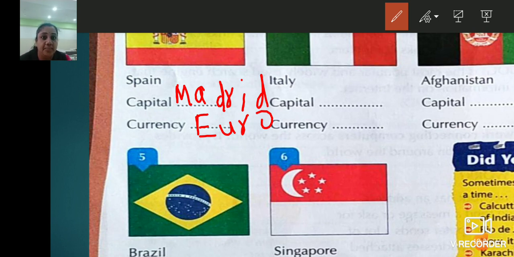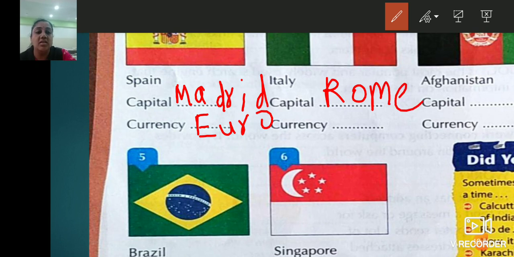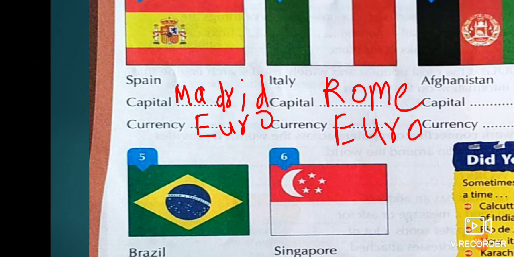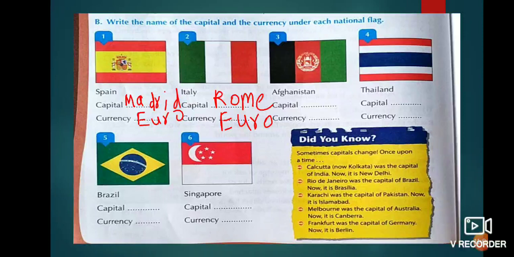Next is Italy. What is the capital city of Italy? It is Rome, ROME. And what is the currency? It is also Euro, EURO. Okay, children, have you written?